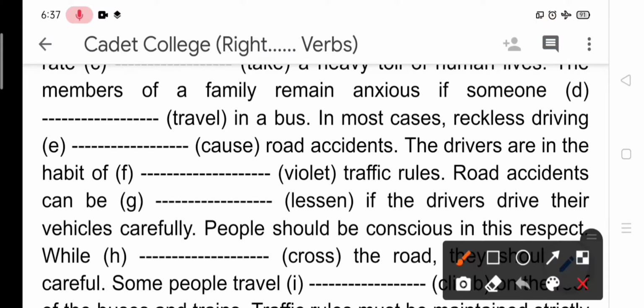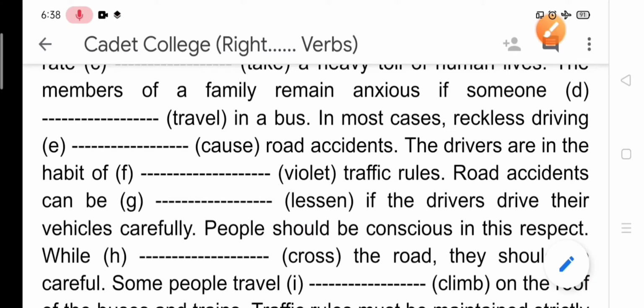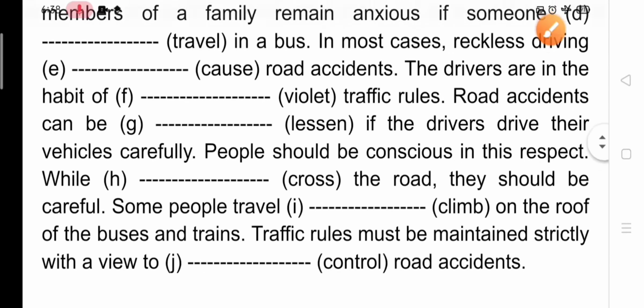Then road accidents can be lessened if the drivers drive their vehicles carefully. Learners, you can see it is a passive voice sentence. Road accidents can be, so lesson should be lessened. You need to add ed, that is to make it past participle. Road accidents can be, according to the rules of passive voice, we need to write here lessened. Lessened if the drivers drive their vehicles carefully.